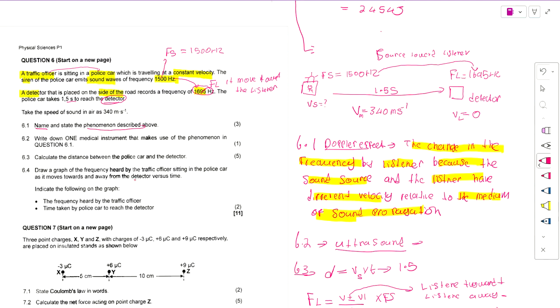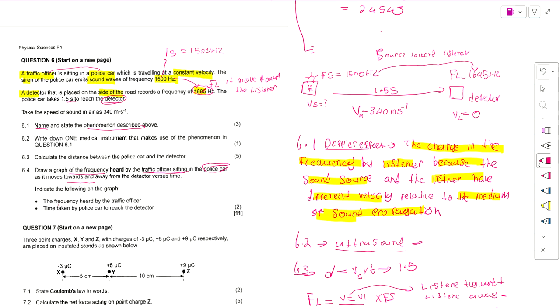The next one says: draw a graph of the frequency heard by the traffic officer sitting in the police car as it moved toward and away from the detector. So we're going to draw a graph which represents the frequency heard by the traffic officer as the car moves toward and away from the detector.